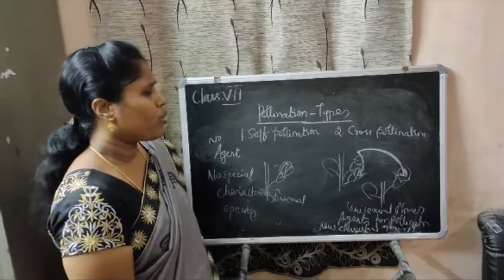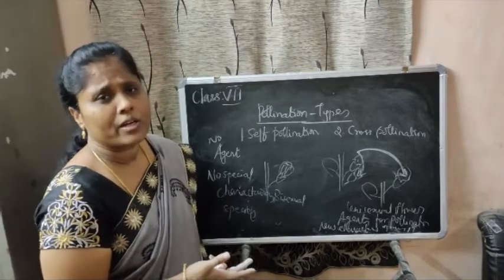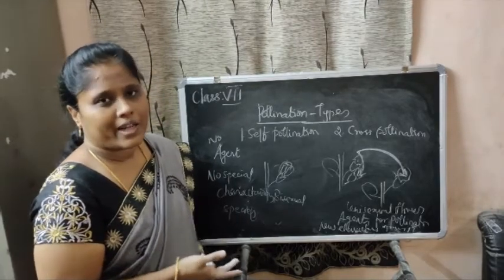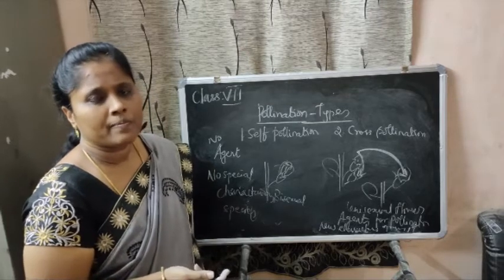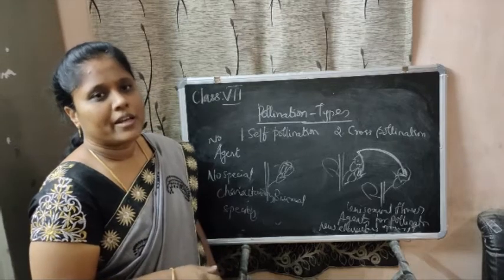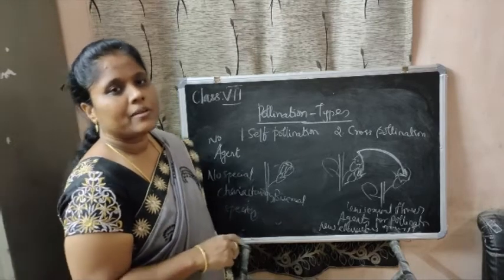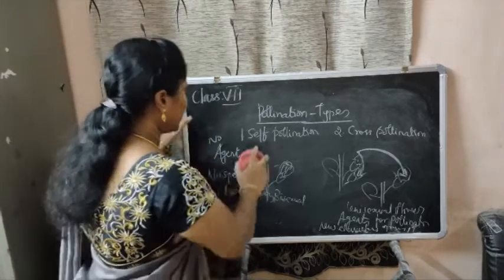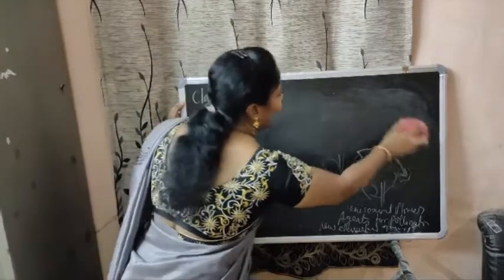So already we have learnt about pollination, the methods and the types. Next we'll move on to fertilization, the second step of reproduction. Pollination is followed by fertilization. What is meant by fertilization?